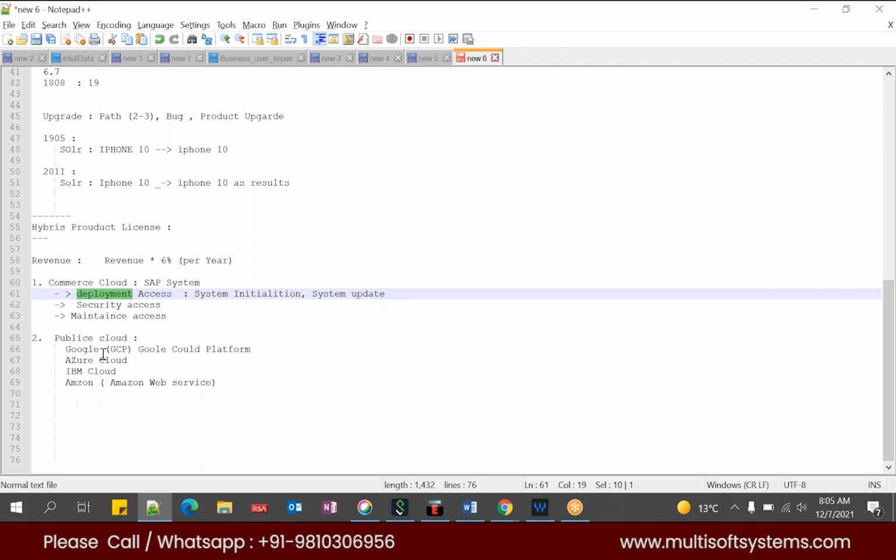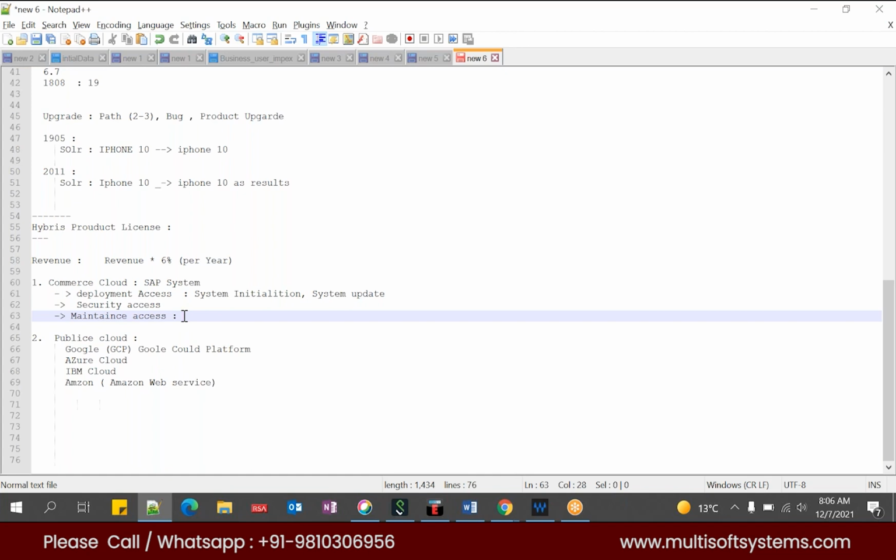Whereas in a public cloud, that is Google, Azure, IBM or Amazon, we have to do some configurations, or make this initialization and system update setup in these particular clouds. The next thing is maintenance, which I feel is really good in Commerce Cloud. Let's say some attack happened due to some security issues, and somebody tried to attack your site.